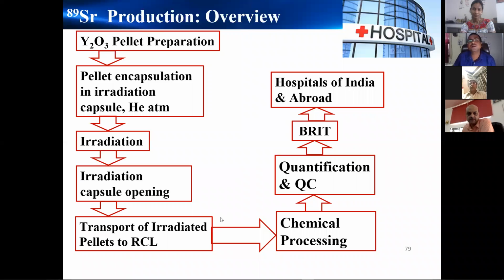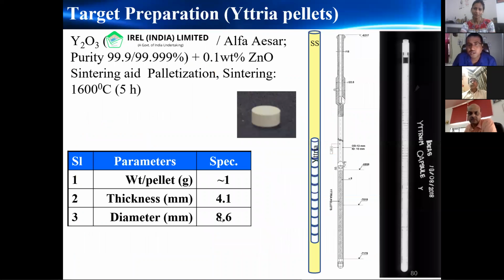After that, it will be given to BRIT, and then from that it will be given to various hospitals in India, and it can be exported abroad also. So here you can see these are the pellets of yttria, how it looks, and these are loaded into the SS capsule, and this is the gamma radiography of the irradiation capsule before irradiation.